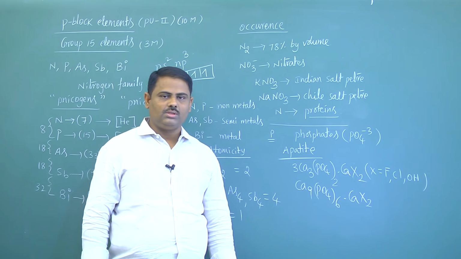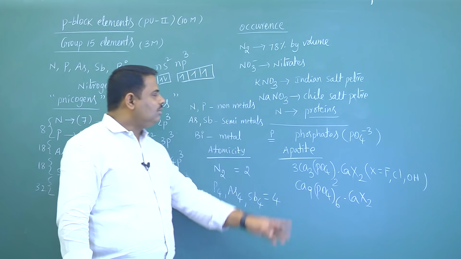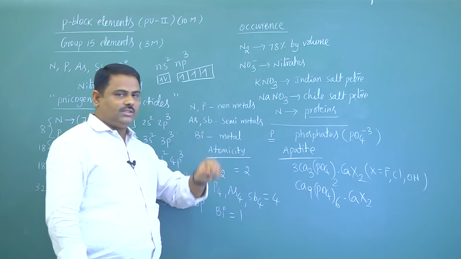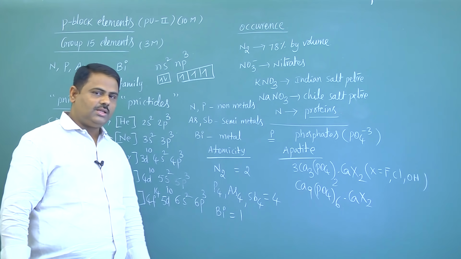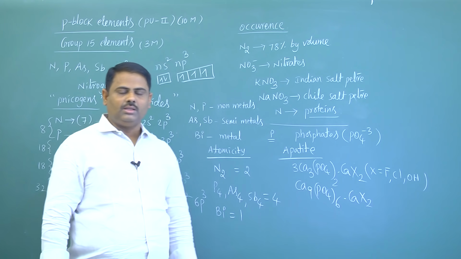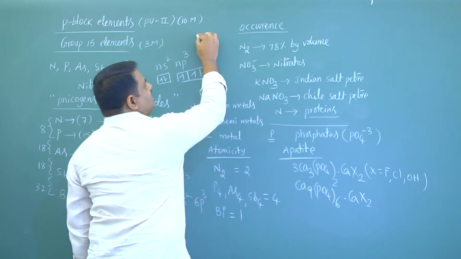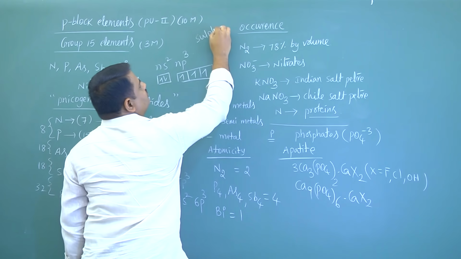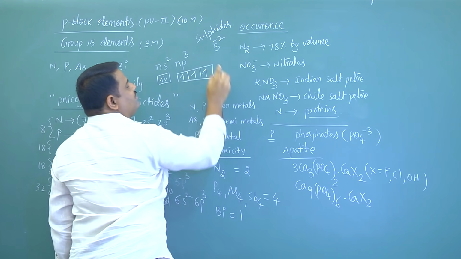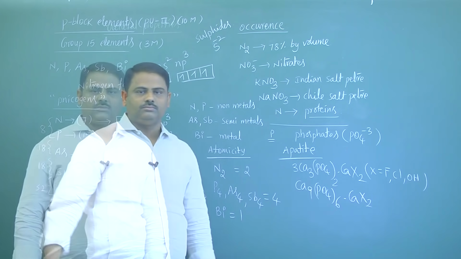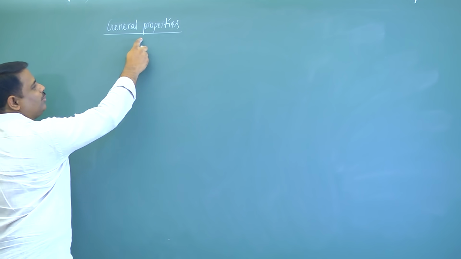So nitrogen, phosphorus. What about remaining 3 elements? Those are arsenic, antimony and bismuth. They are available in the form of sulfides. Sulfide ion is S-2.